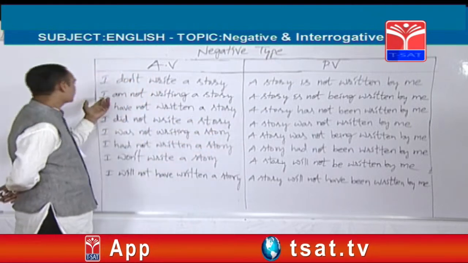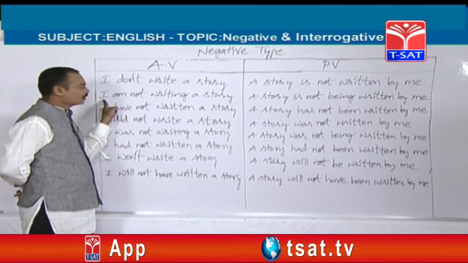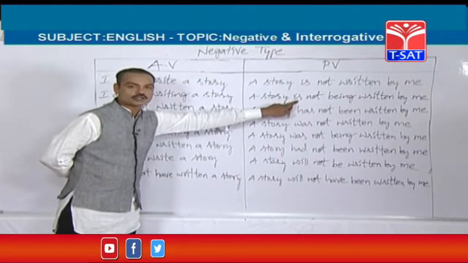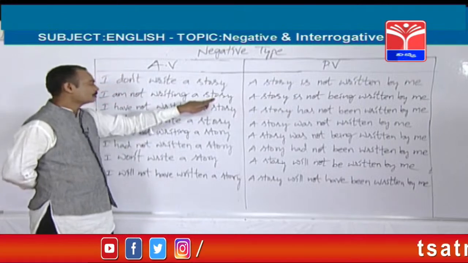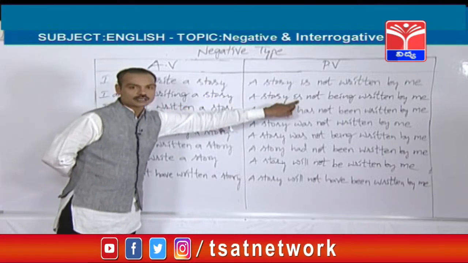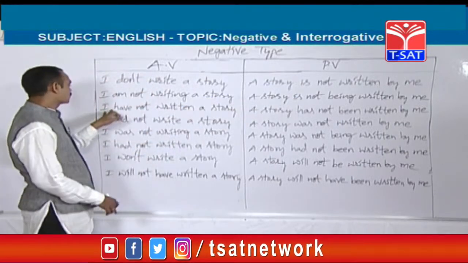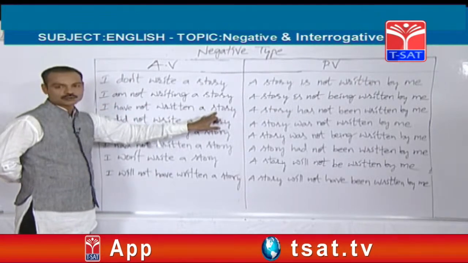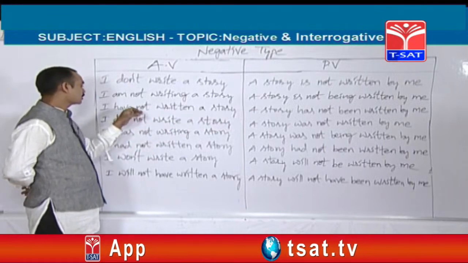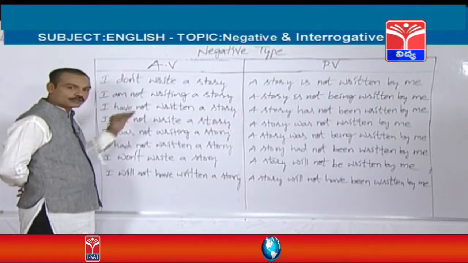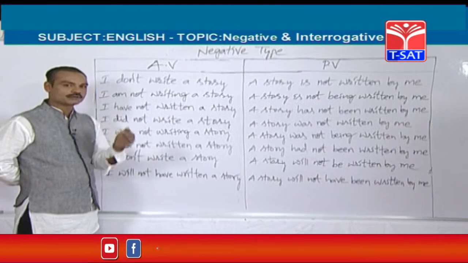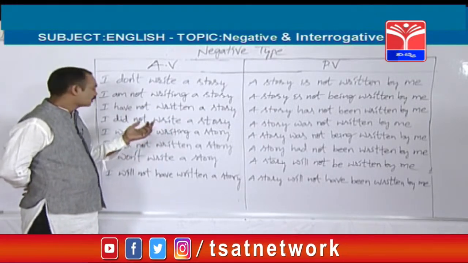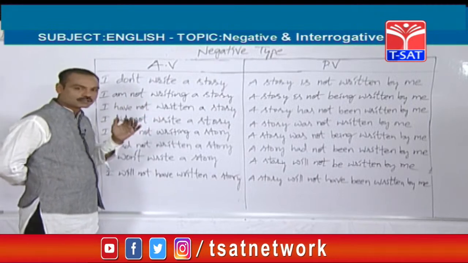So like that you can take any subject, friends. If you find a singular object, is should be taken. If you find a plural object, are should be taken. Next, let's take present perfect tense. I have not written a story. How can you find out it is present perfect tense? Whenever you find have or has and the main verb, if the main verb is in the third form, you can treat that sentence as present perfect tense.